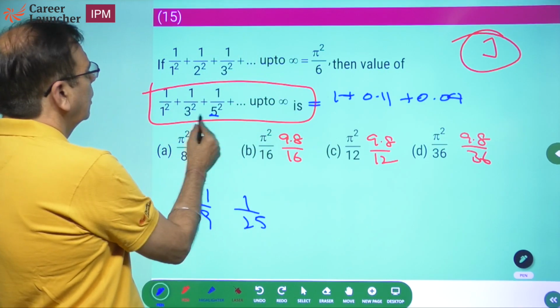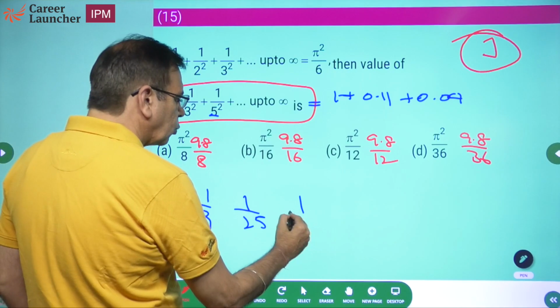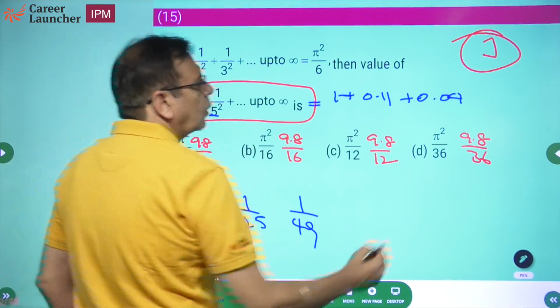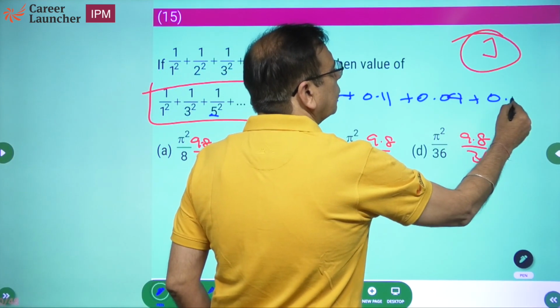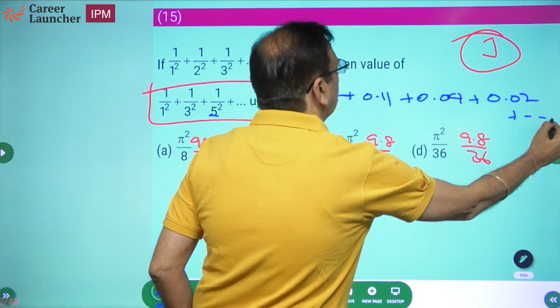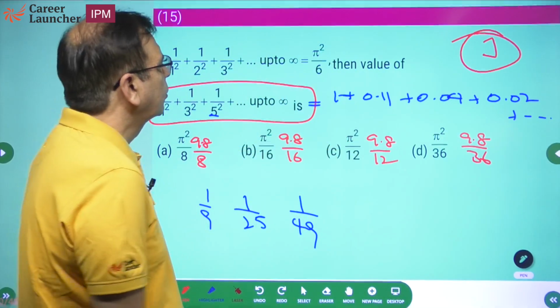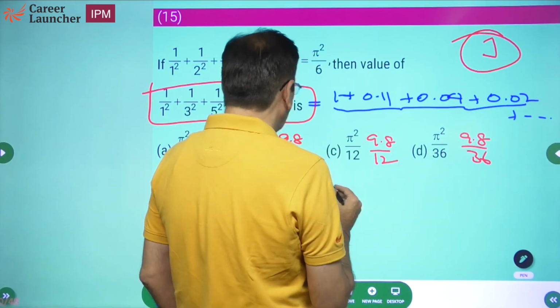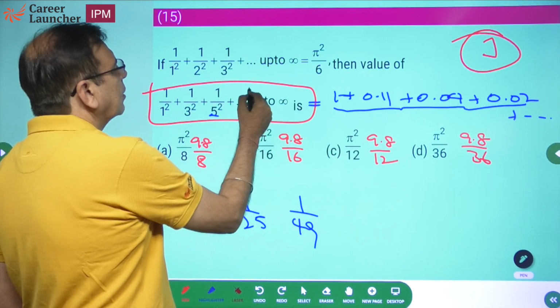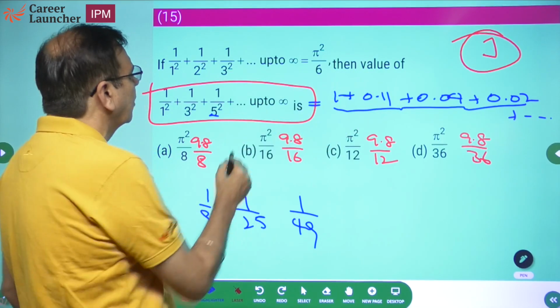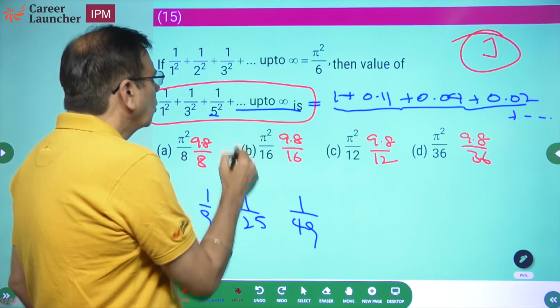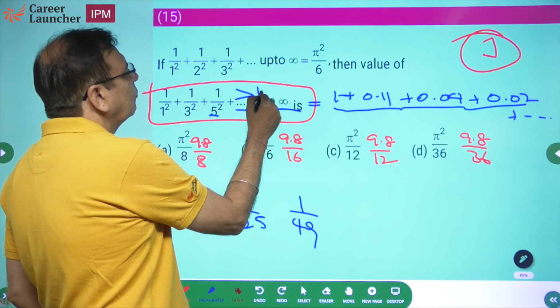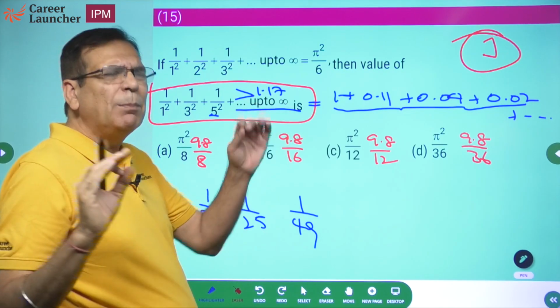What will be the next? 3 square, 5 square, next will be 7 square, 1 by 49. 1 by 49 will be 0.02 and so on and so forth. क्या हो गई वैल्यू इसकी? 1, 1.11, 1.15, 1.17. Up till here I can say my answer is coming out to 1.17. अभी और भी तो terms हैं. So can I say my answer should be greater than 1.17? How much greater? Marginally greater.